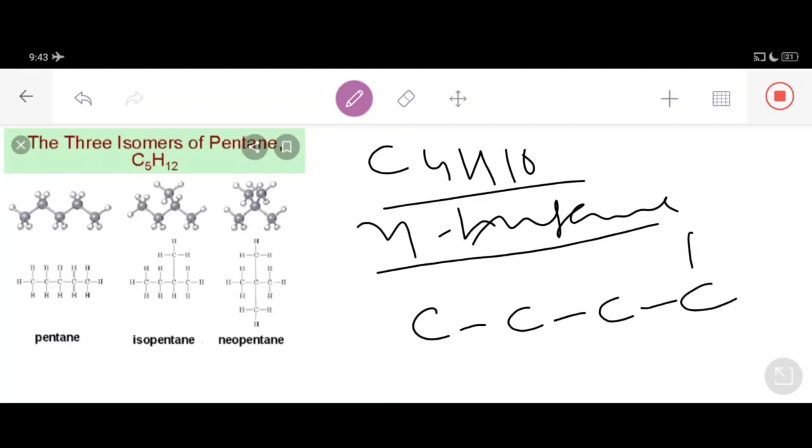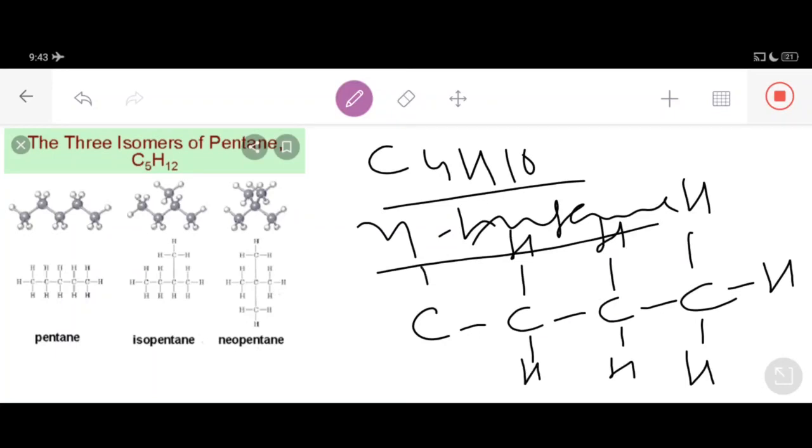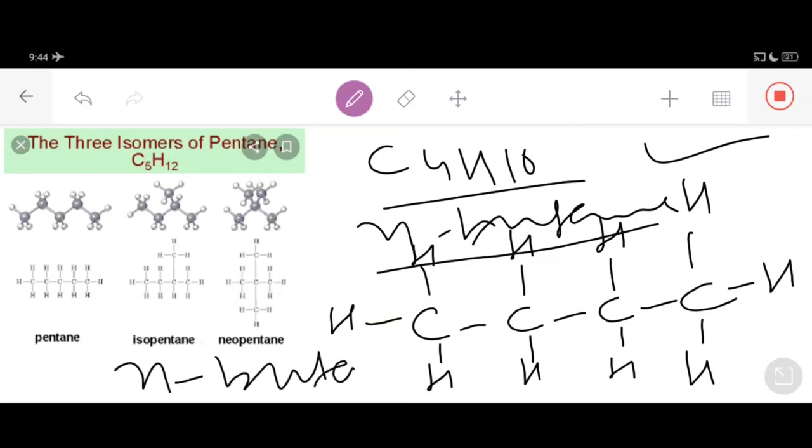We have 10 hydrogens like this: 1, 2, 3, 4, 5, 6, 7, 8, 9, 10. So this isomer is known as n-butane, normal butane.